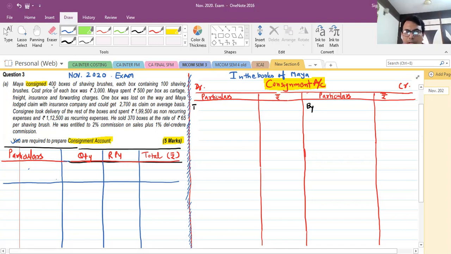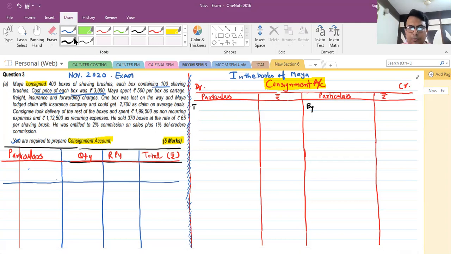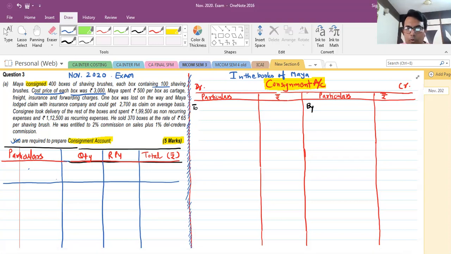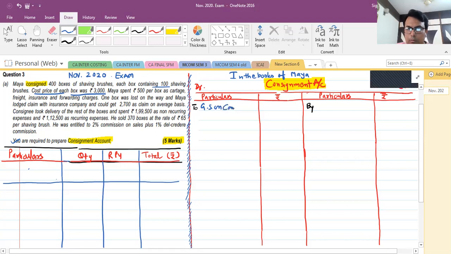First thing is she consigned 400 boxes. Next sentence given is cost price of each box was 3,000. No need to multiply 100 brushes with 400 boxes because the cost is given per box. So the first entry should be consignment account debit to goods sent on consignment account.